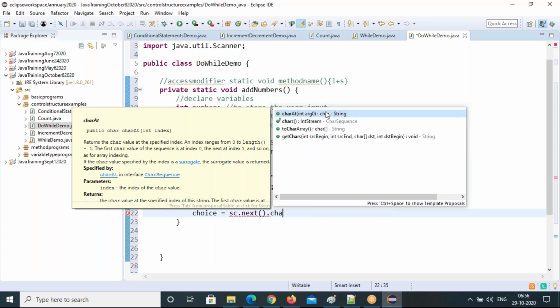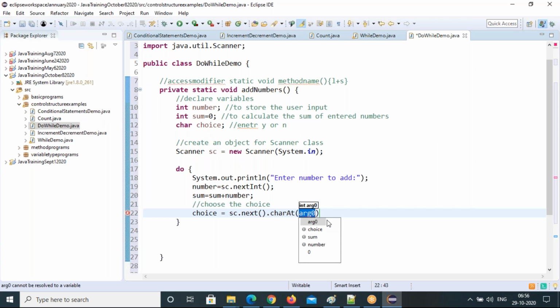You can find out clearly which class this method is in: String class. What is the return type of this method? char data type. And you have to give an integer as an argument. That is an index. So I'm giving 0 index, that means the first character.